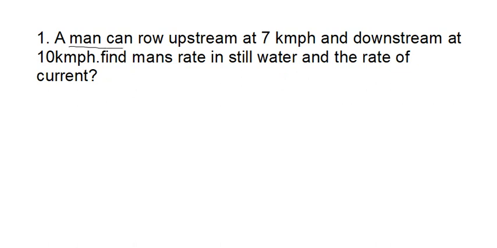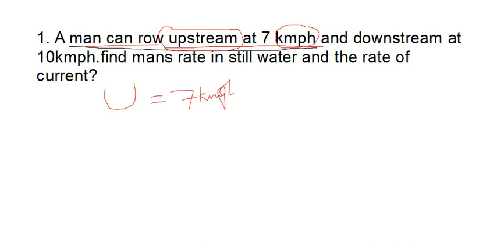A man can row upstream at 7 km per hour, yes or no? Upstream means what: x, or y, or D? Upstream speed. Kilometer per hour is a speed, and here upstream means the U value they gave, 7 kmph. Based on the question, U value is 7, and downstream at 10 kilometer per hour.